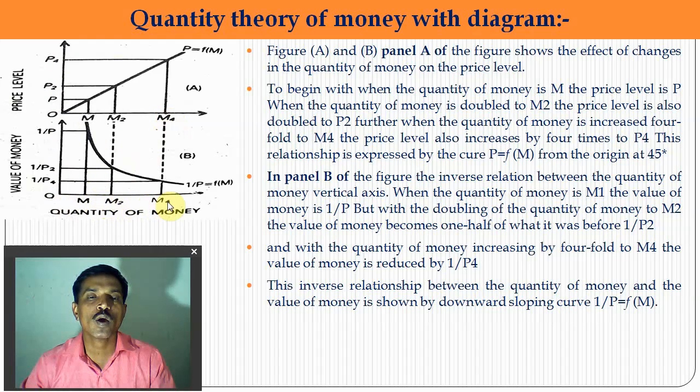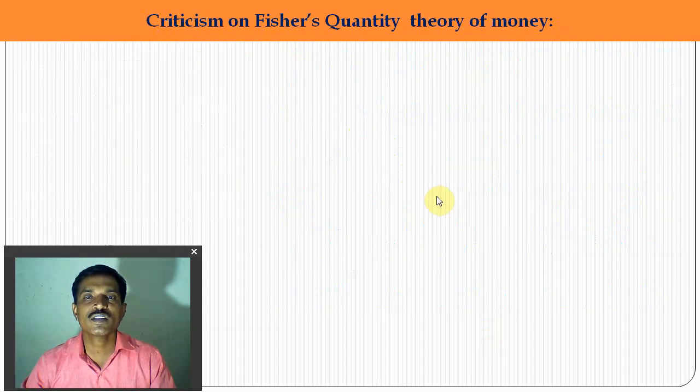When money supply increases from OM2 to OM4, the value of money is reduced from 1 to 1/4. So there is an inverse relation between the quantity of money and the value of money, shown in this diagram by the curve. This curve suggests that the value of money falls when the money supply and price level increase. Last time we discussed these things.